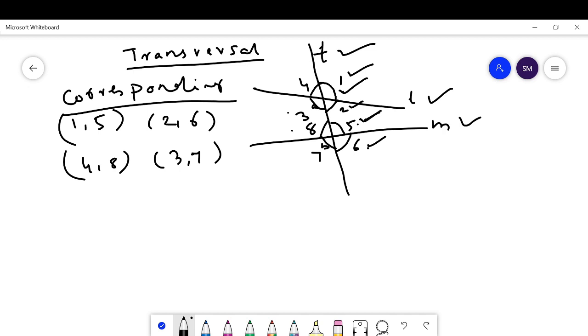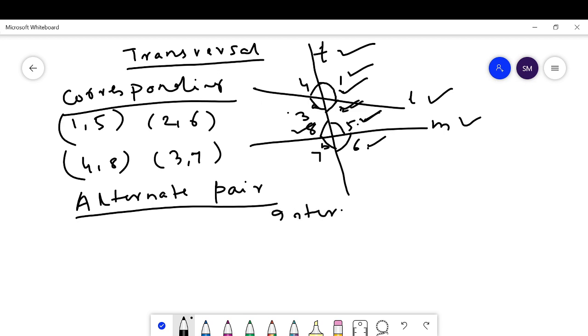Next, the alternate pair. Alternate pairs are those which are present opposite to the transversal. Here T is the transversal. 2 and 8 are an interior alternate pair.